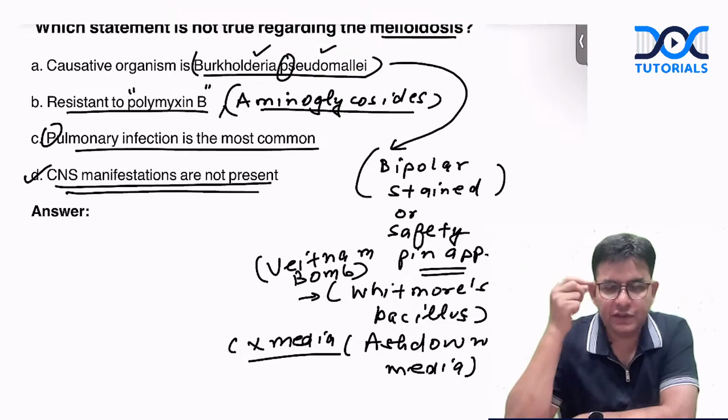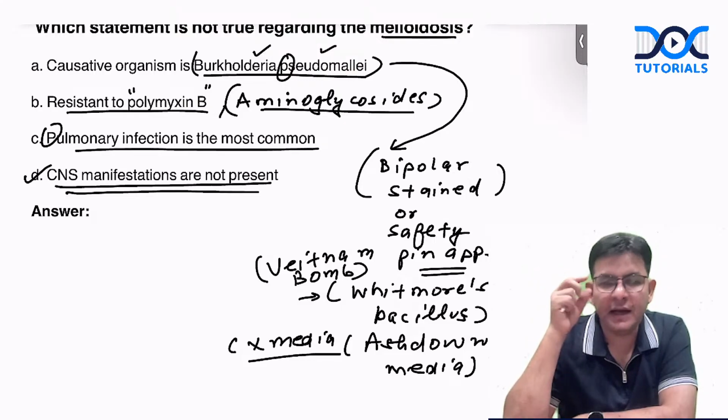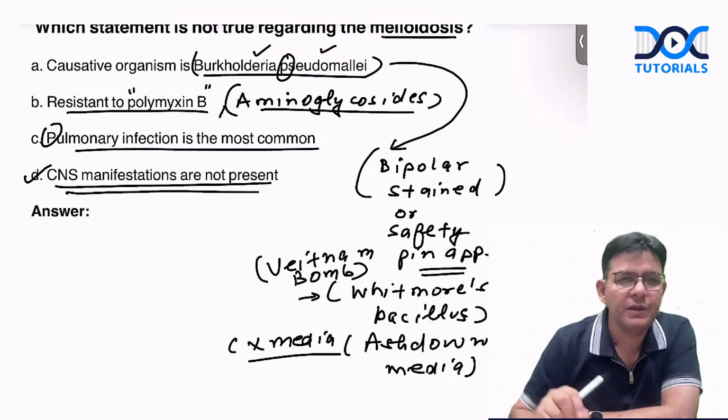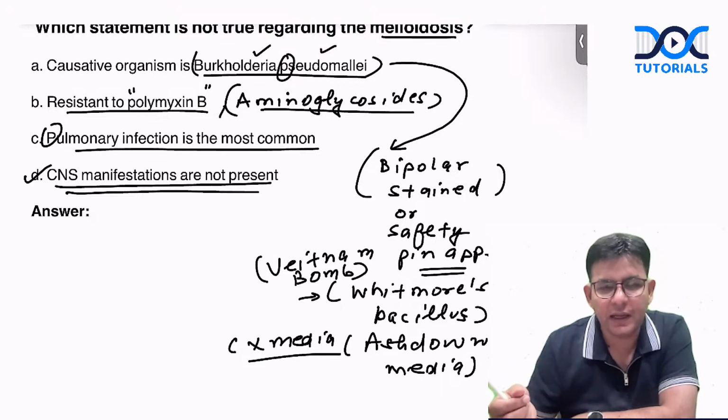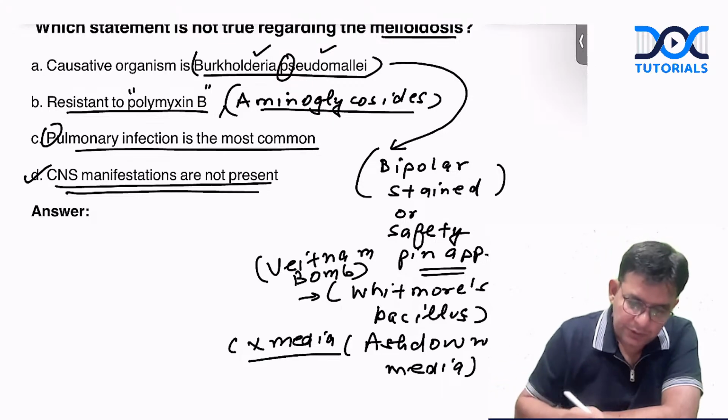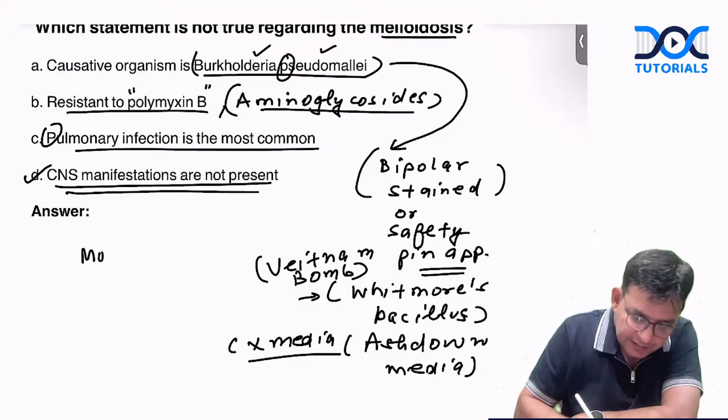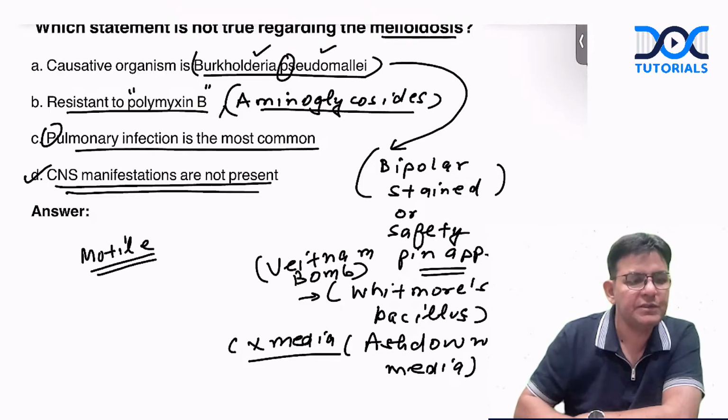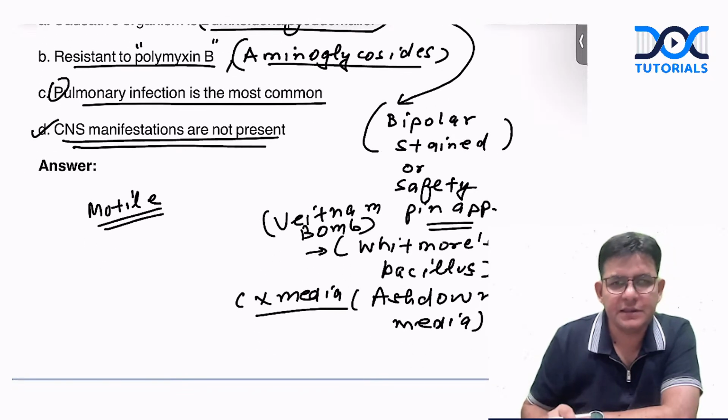And one of the things which I saw in one of the INICET questions, that Burkholderia pseudomallei is motile or non-motile. So remember, this particular one is motile.